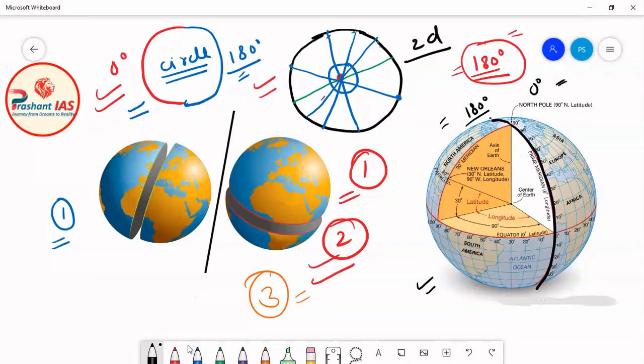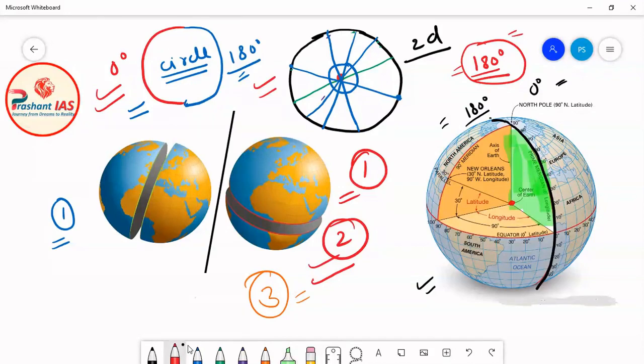So this is the circle. Now you can clearly see that this green portion which I am highlighting is the plane which is passing through the prime meridian and also the 180 degree meridian. Friends, this red dot is the center of the earth.